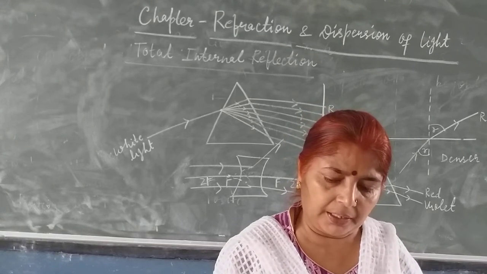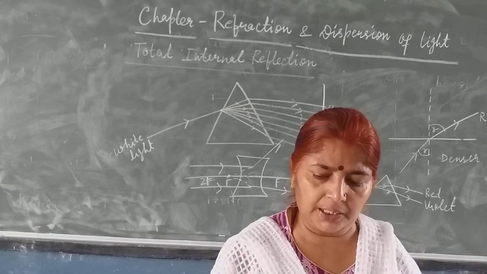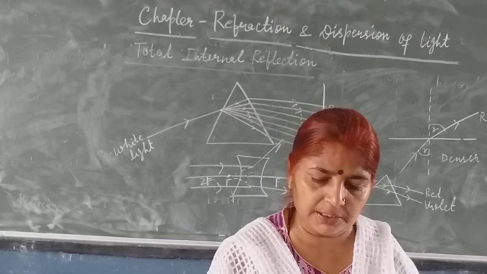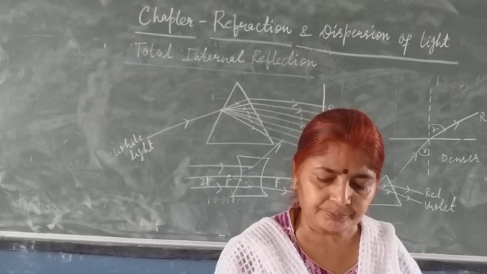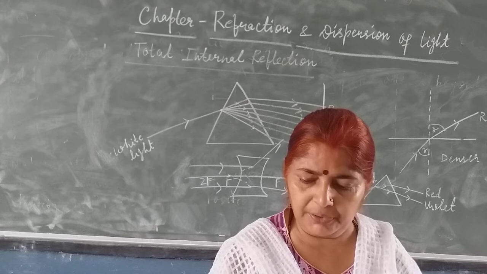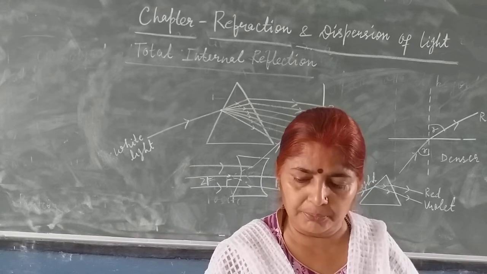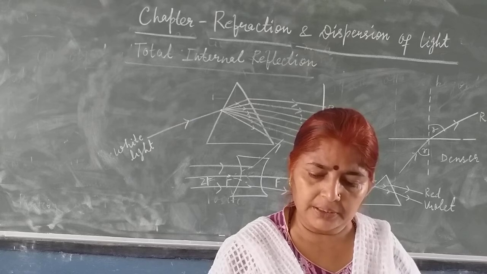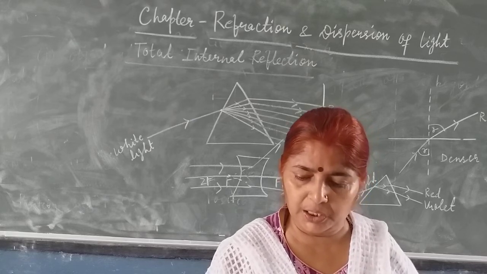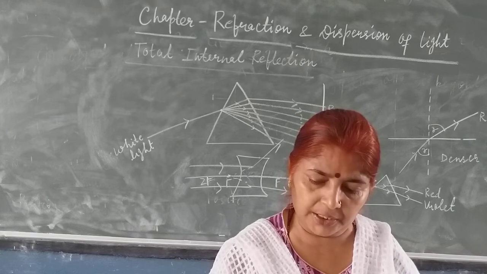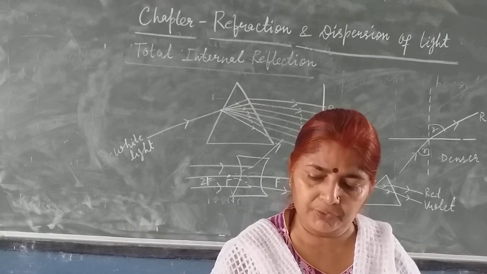Next, Tanya's grandmother needs a lens to read small letters in her book. For this, she should use a convex lens kept at a distance between f and 2f from the book, a concave lens kept at a distance less than its focal length from the book, a concave lens kept at a distance between f and 2f from the book.